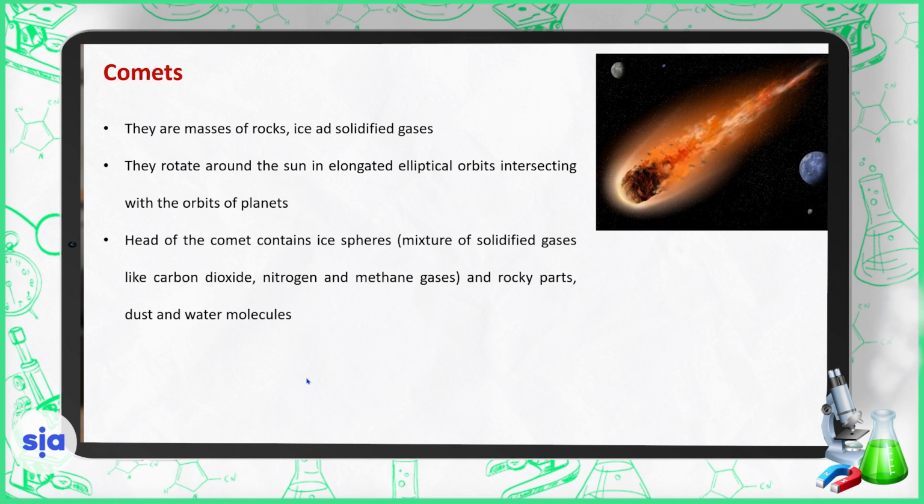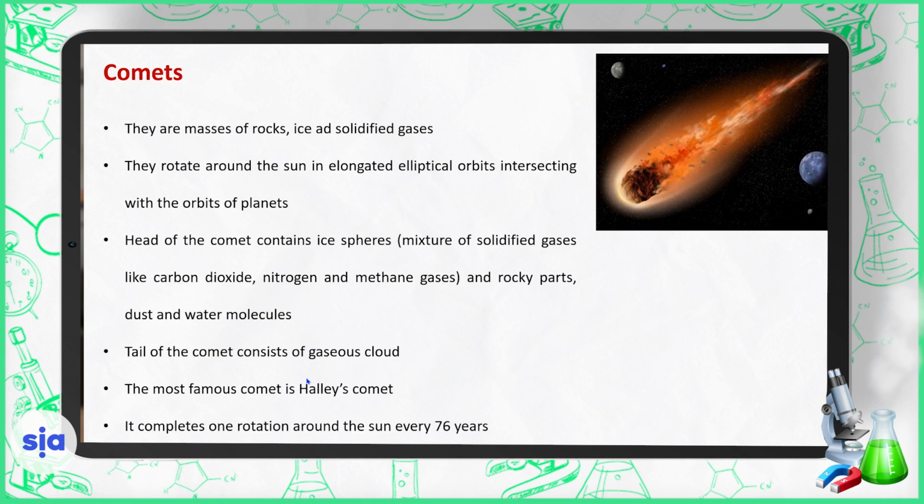Head of the comet contains ice spheres, which is a mixture of solidified gases like carbon dioxide, nitrogen, and methane, and rocky parts, dust, and water molecules. Tail of the comet consists of gaseous cloud. The most famous comet is called Halley's Comet, and it completes one rotation around the sun every 76 years.